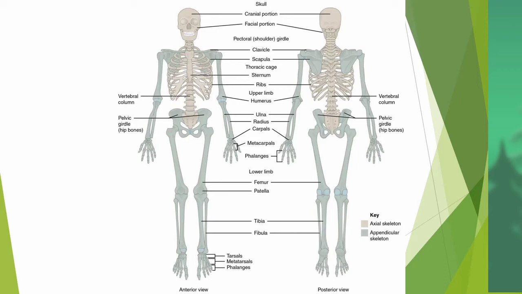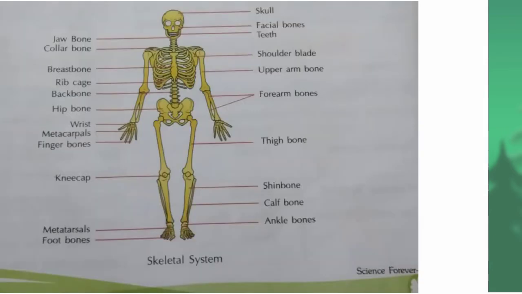Skull, facial bone, teeth, shoulder blade, upper arm bone, forearm bones, thigh bone, shin bone, calf bone, ankle bones, jaw bones, collar bones, breastbone, rib cage, backbone, hip bone, metacarpals, finger bones, kneecap, metatarsals, foot bones. These are the parts of the skeletal system.